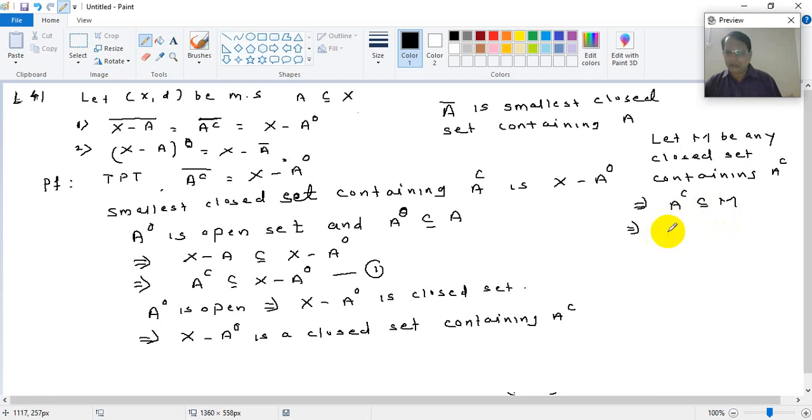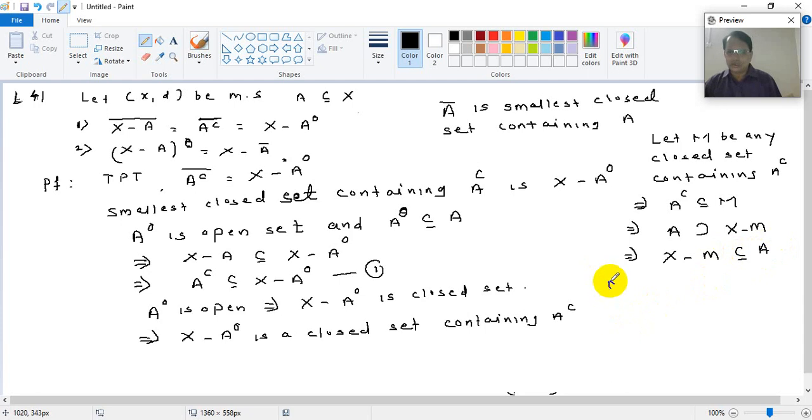A complement ची complement म्हणजे A होईल, A will be containing X minus M, and that implies X minus M is a subset of A.